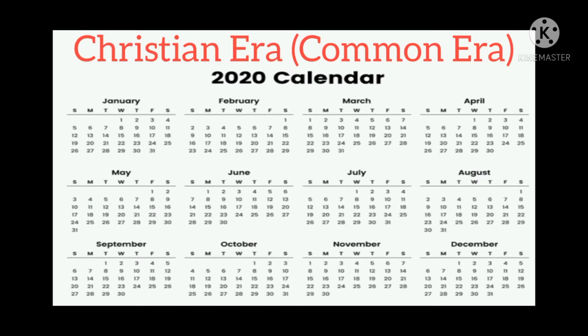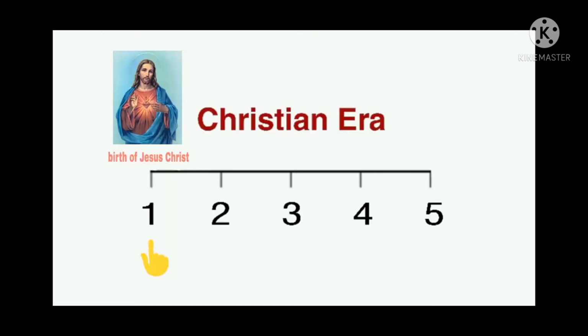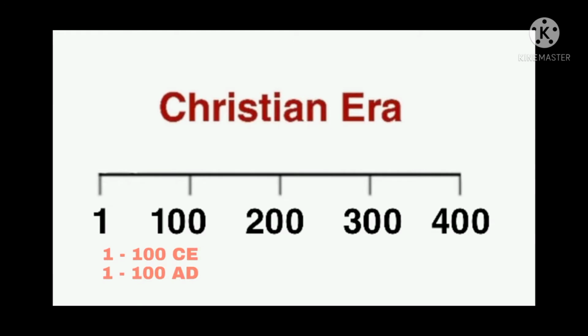The first year of this era is the year when it began. It is shown with the number 1. The years after that are indicated by the next numbers in serial order, like number 1, first year, second year, third year, fourth year, fifth year, in this way. The first century of this era is written as 100 CE or 100 AD. The period of the first millennium of this era is written 1000 CE or 1000 AD.